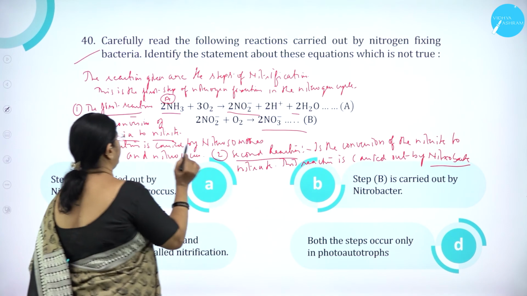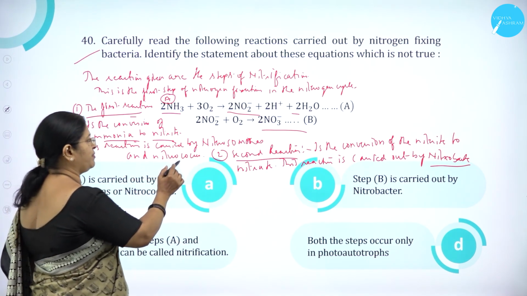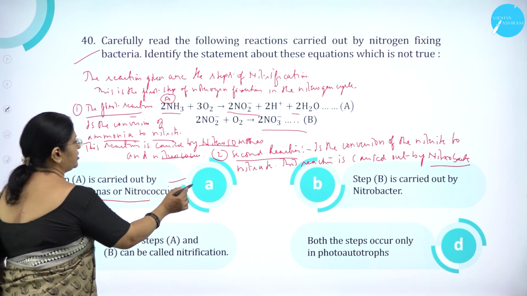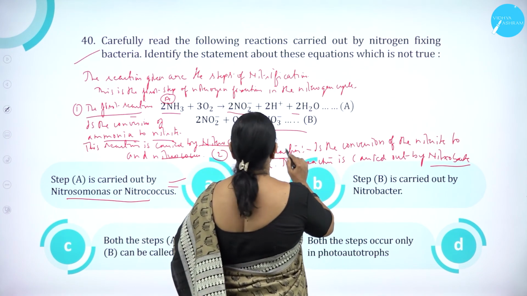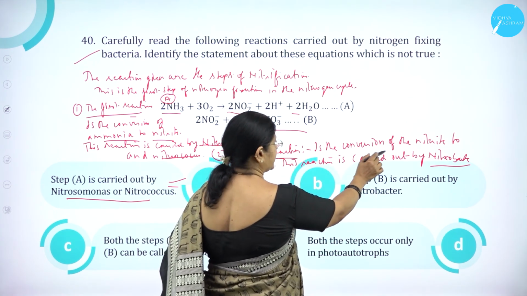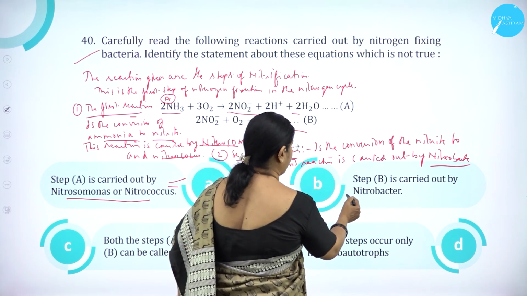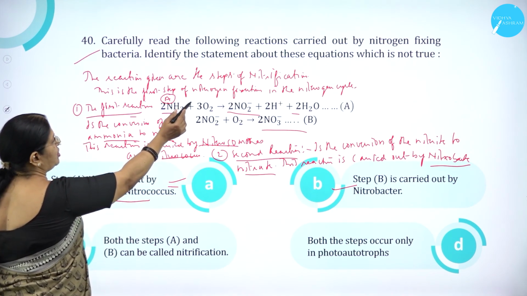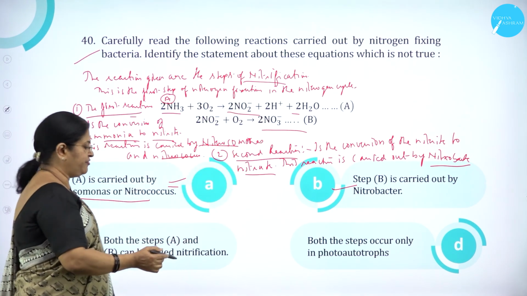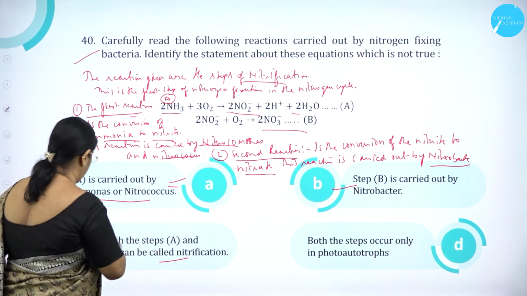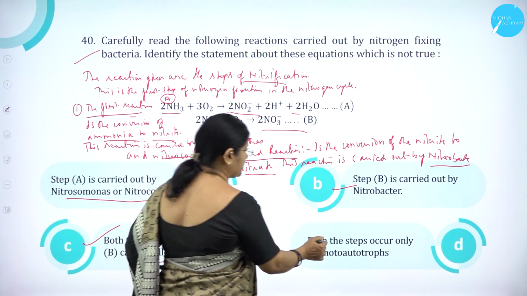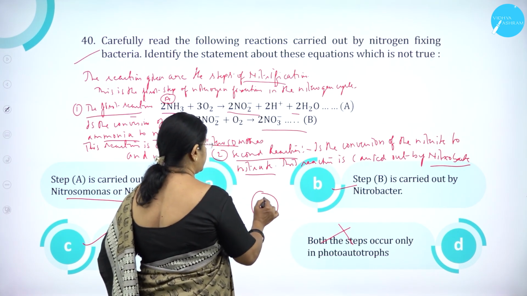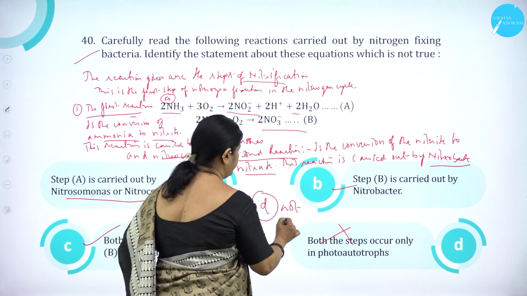Ammonia to nitrite. And this reaction is carried out by Nitrosomonas and Nitrococcus, correct. So step A is carried out by Nitrosomonas, Nitrococcus, correct. Then step B, here second reaction, it is a conversion of nitrite to nitrate carried out by Nitrobacter, correct. Both the steps, as I said, it is called what? Both the steps are called as what? Nitrification. So both the steps A and B can be called nitrification, correct. Both the steps occur in photoautotrophs is not true. So option D is not true.